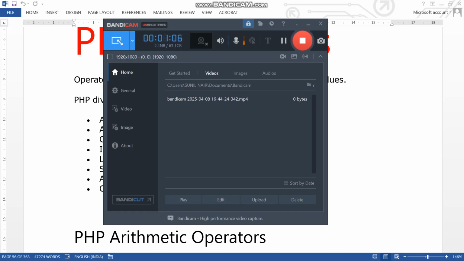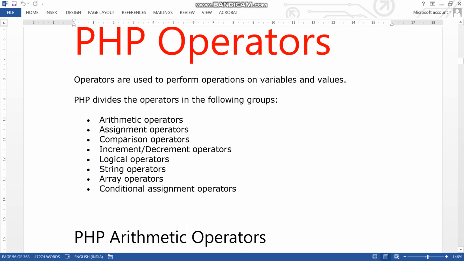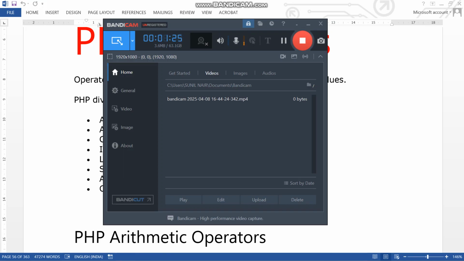Now again back to the PHP operators. PHP divides the operators into the following groups: arithmetic operators, assignment operators, comparison operators, increment and decrement operators, logical, string, array, and conditional assignment operators.